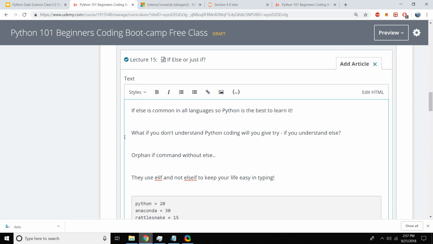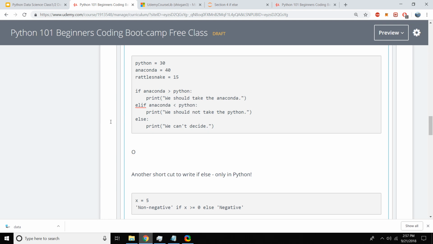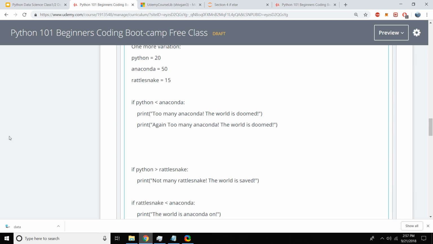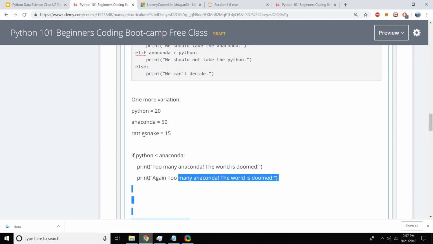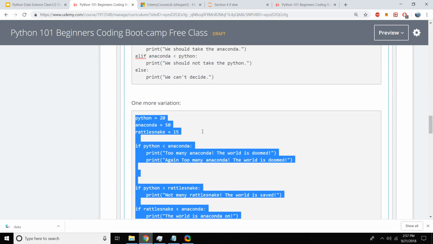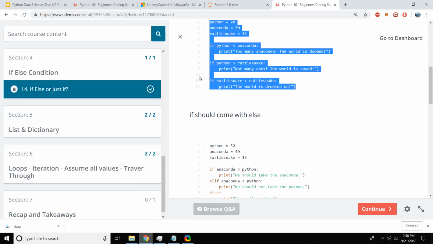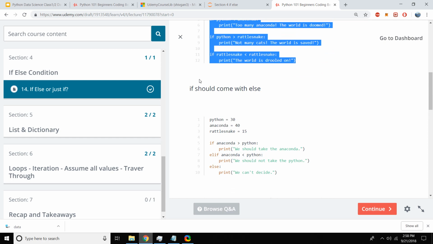And this code I'm putting just below, one more variation, and then I'm going to convert this into a code block. Okay, now the other variation is when you have an if, else if, and else.